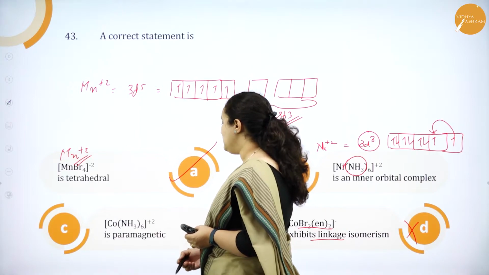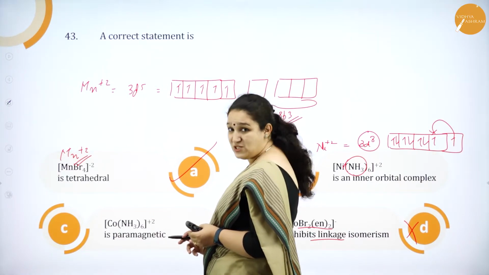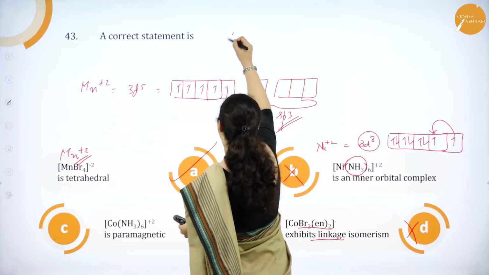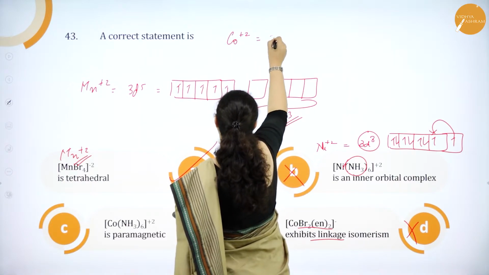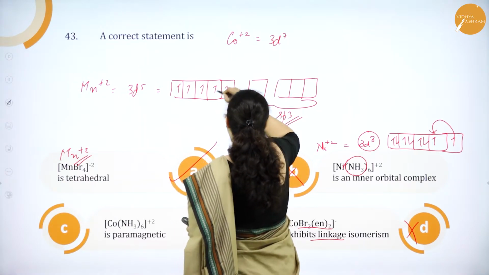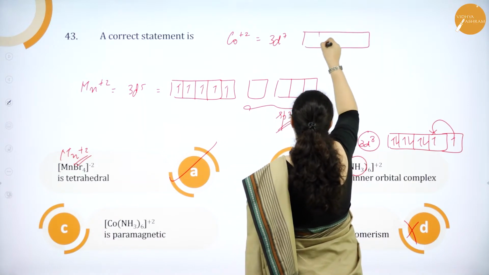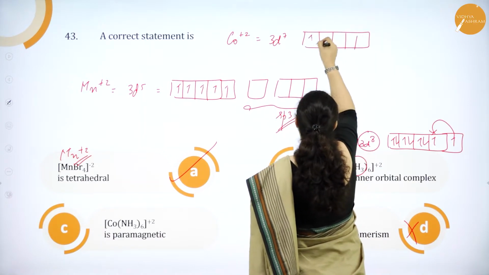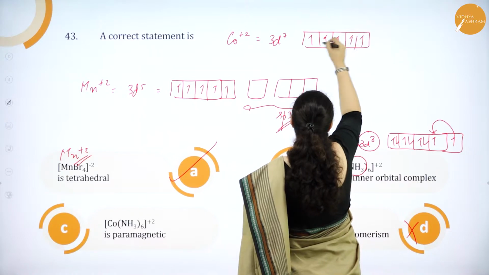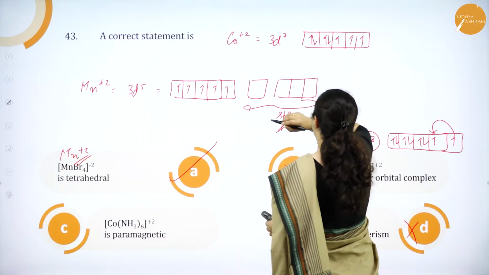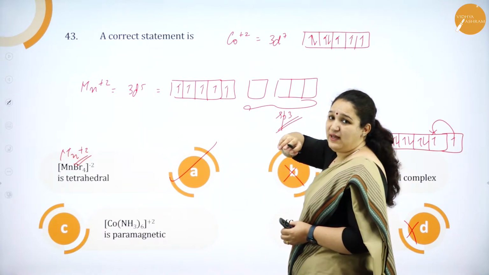But what about this Co(NH3)6 2+ state they have asked. So cobalt in plus 2 state has got 3d7 electrons. So if you observe here, I have 1, 2, 3, 4, 5, 6, 7. Okay, so 7 electrons are there.